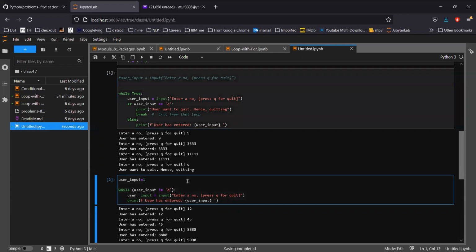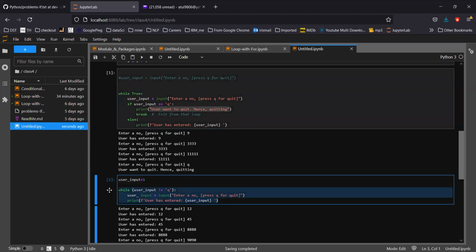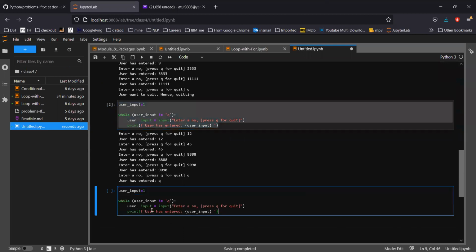There is a better way which we have done here, but by putting it this way, we lose the last statement which says user wanted to quit, hence quitting. So Python gives another functionality for that, which is the else part. Remember there will be while with else. This else will execute when it simply skips this part.